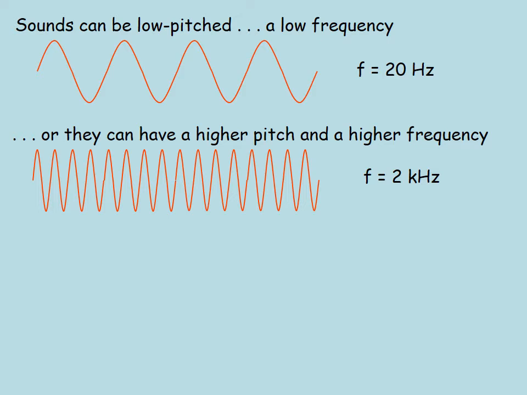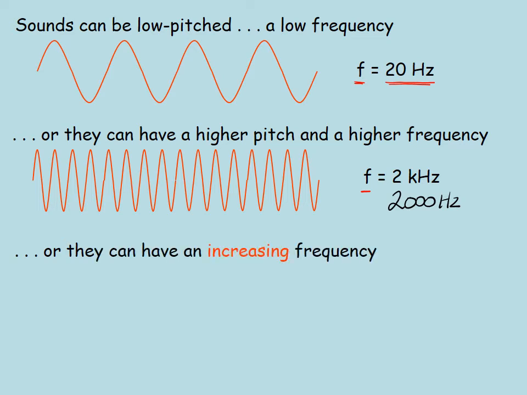Now, how is frequency measured? Well, it's measured in hertz or kilohertz, which is 1,000 hertz. So a low frequency might be 20 hertz. A higher frequency might be 2 kilohertz, which is 2,000 hertz. Or they can have an increasing frequency.